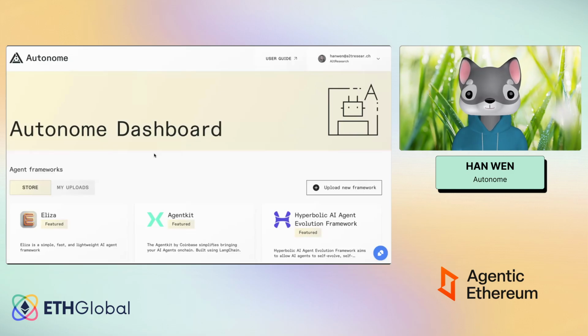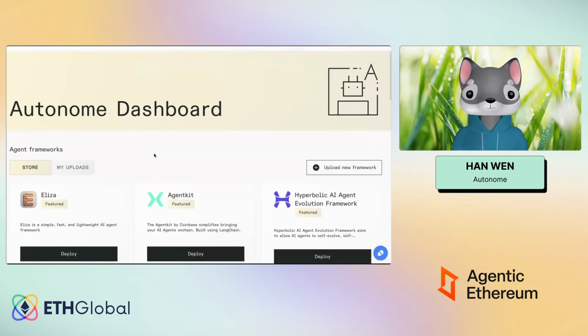The thing that you have to do as a developer is either submit one of the custom frameworks that you designed or created yourself, and then you will be able to launch it on our platform, or you can just use one of the more prominent ones, for example, Eliza framework, Agent Kit, and so on. And you can just one-click deploy your agent using the platform itself.